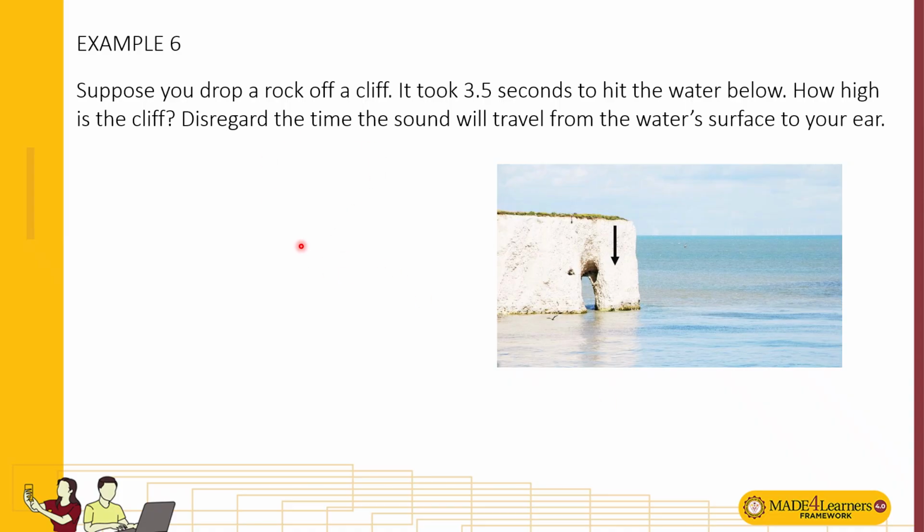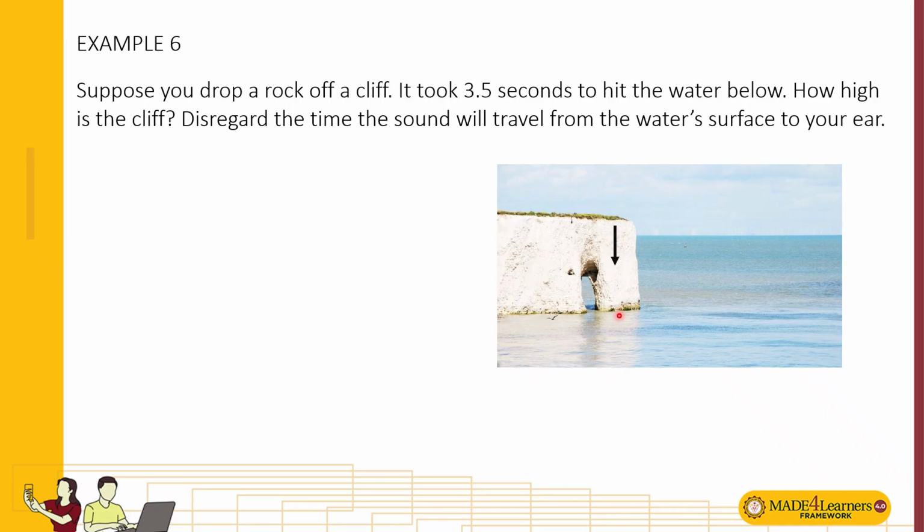So for example, suppose you drop a rock off a cliff. It took 3.5 seconds to hit the water below. Let's say the rock is dropped, not thrown, meaning no additional force. Only gravitational force is responsible for the movement of the rock towards the surface of the water.